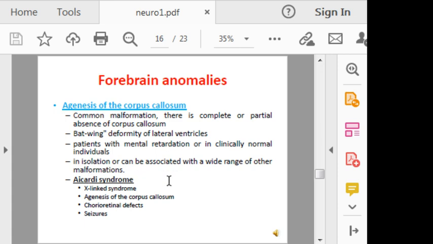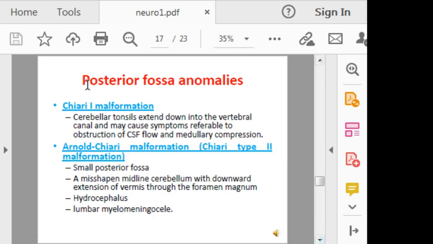One of the syndromes that is characterized by absence of corpus callosum is Aicardi syndrome, which is an X-linked syndrome in association with chorioretinal defects and seizures. Posterior cranial fossa abnormalities include Chiari type 1 malformation, in which the cerebellar tonsils extend down into the vertebral canal and may cause symptoms referable to obstruction of CSF and medullary compression.